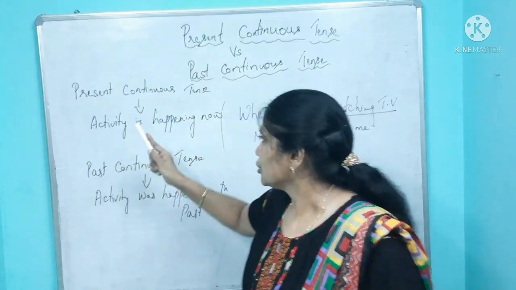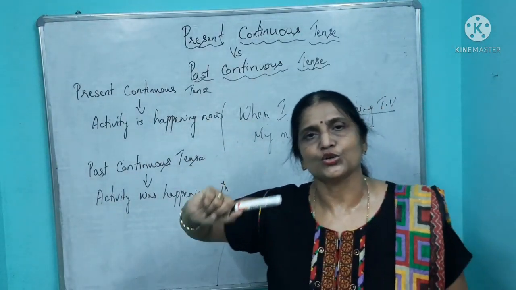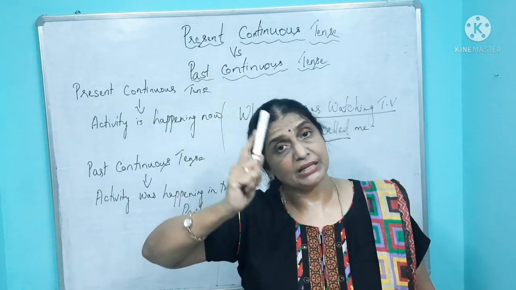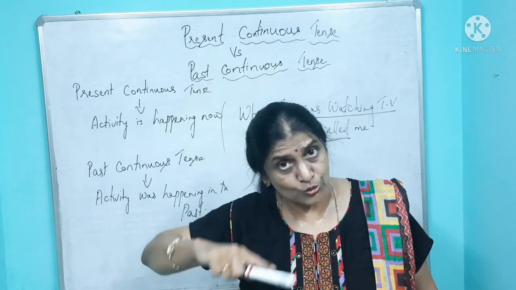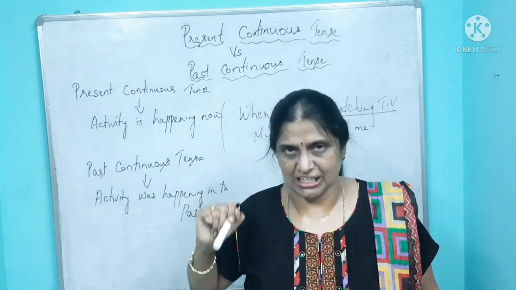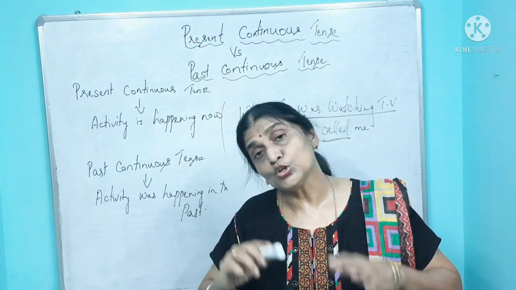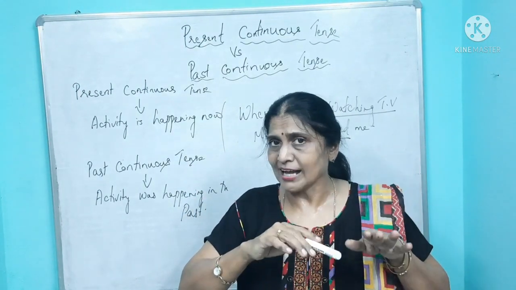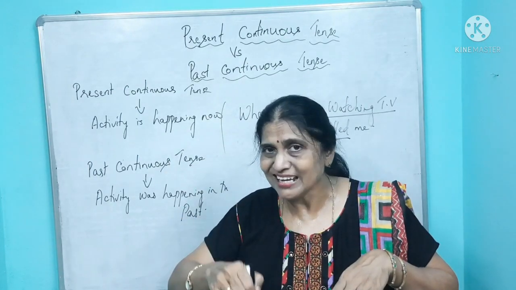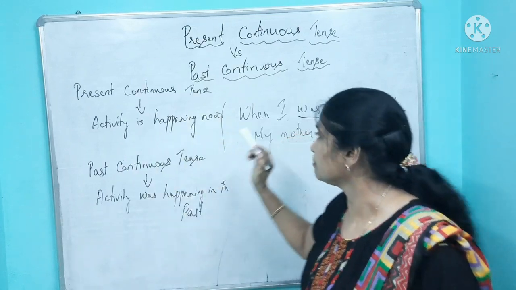You're able to understand. So this past continuous you use for an activity which was happening in the past, and also simultaneously another action would have taken place. So you use past continuous for one activity when it was going on, and some interruption or something else happening, that you put in the past tense.